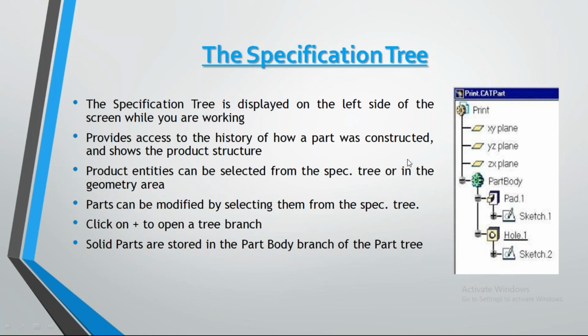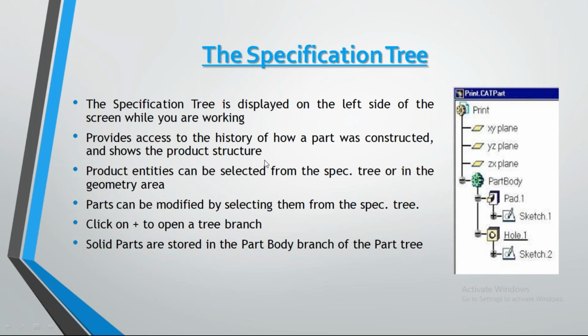Here, in the part body, we have made a part by using sketch 1, and we made a hole by using sketch 2. Like this, it records each and every step we have taken to design a part. That's why it provides a history of how a part is constructed.